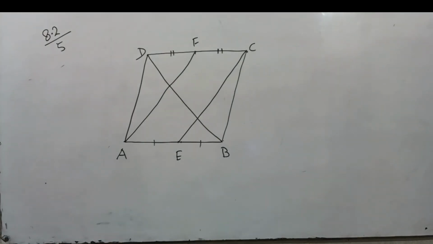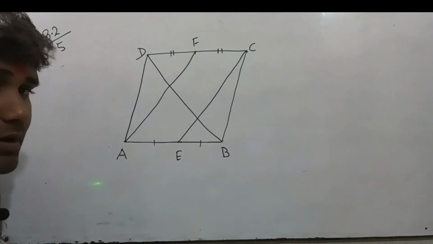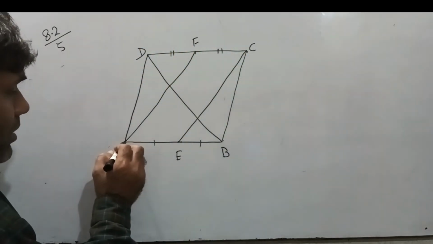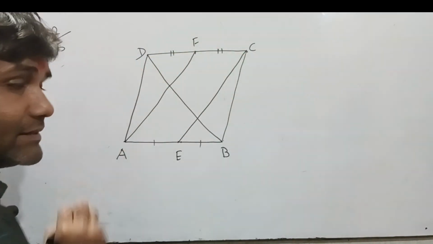Okay. And what we have? Let us see. ABCD is a parallelogram. It means AB equal to CD.